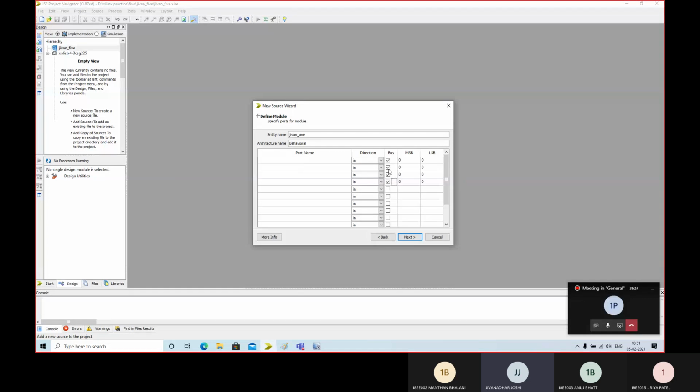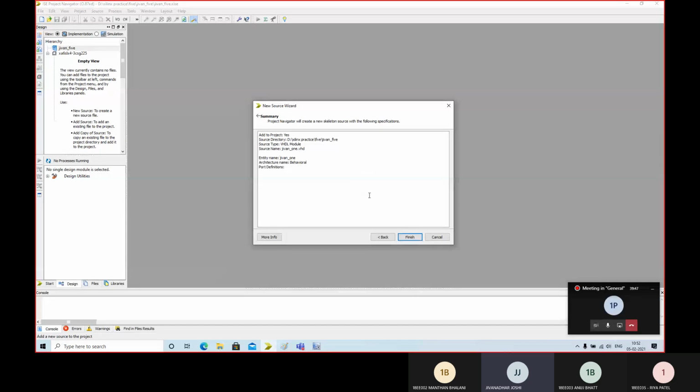So let me take 16 pins. 1, 2, 3, 4, 5, 6, 7, 8, 9, 10, 11, 12, 13, 14, 15 and 16. Click on next, and click on the finish. The extension of your VHDL file will be .vhd, as you can see here. VHD is the extension. Finish it.